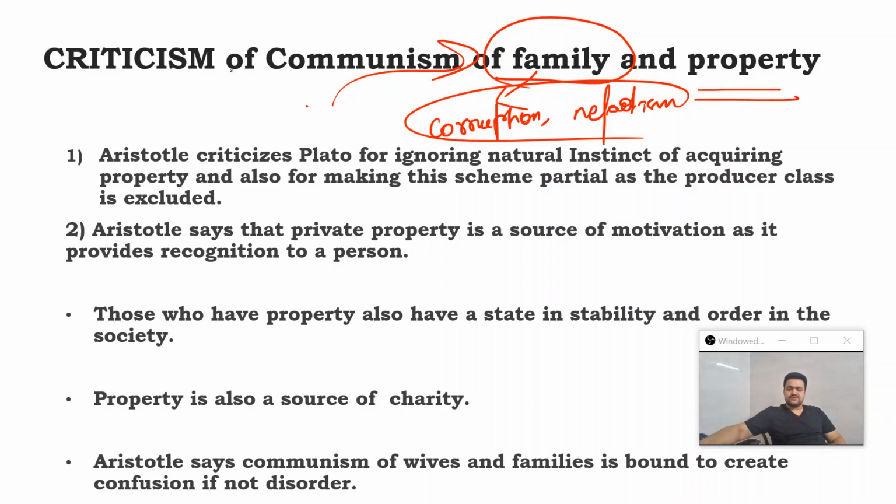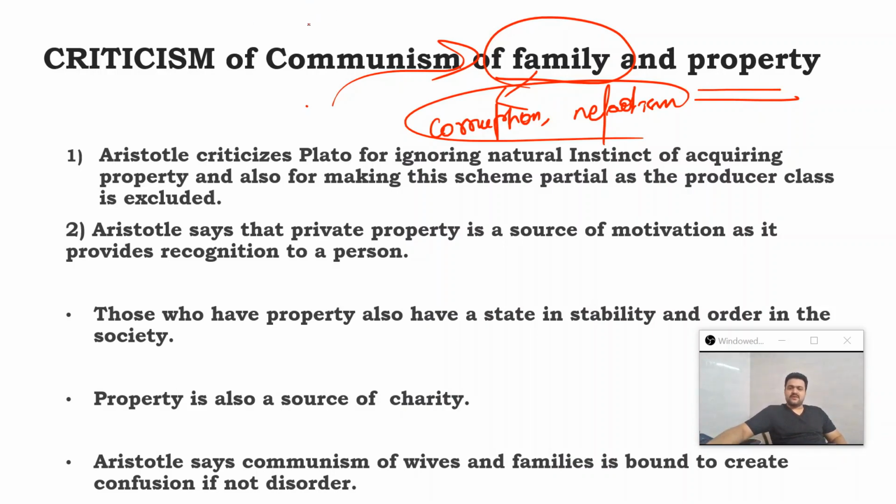Now, I also pointed out that when he calls for the end of the permanent monogamous relations, he is not actually ending the institution of marriage. Marriages are there. What he's trying to do away with is the permanent monogamous sexual relationship. In that sense, I also told you that one husband, one male member, is going to have many wives, and one woman is going to have many husbands. This is something which is going to be highlighted by Aristotle afterwards as a criticism of Plato's scheme of communism. That is something we are going to see in this very lecture.